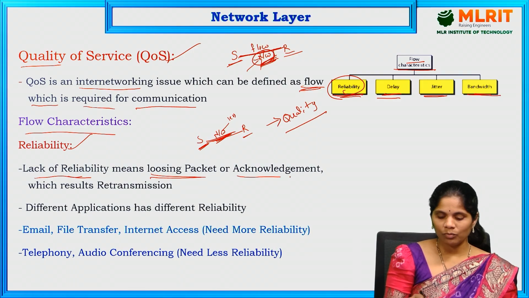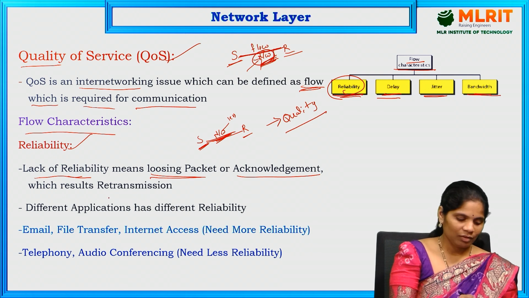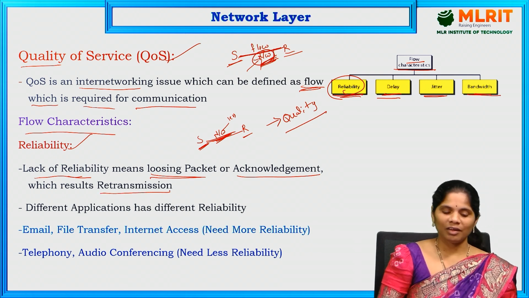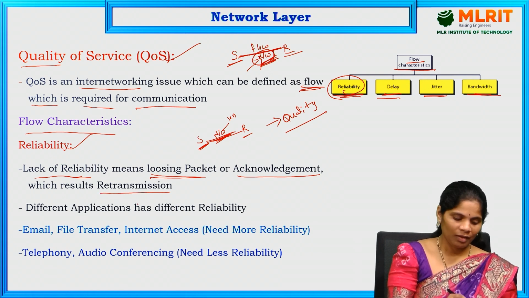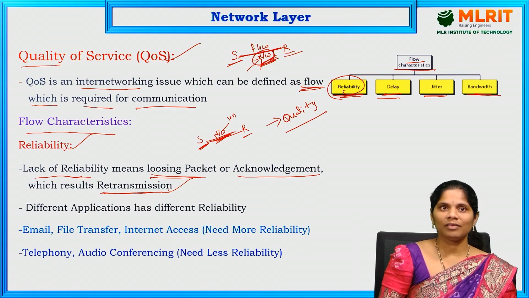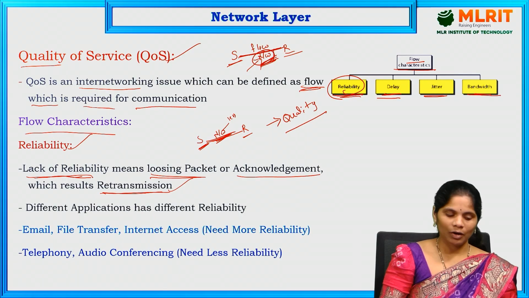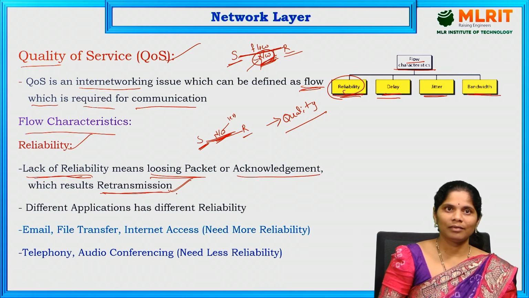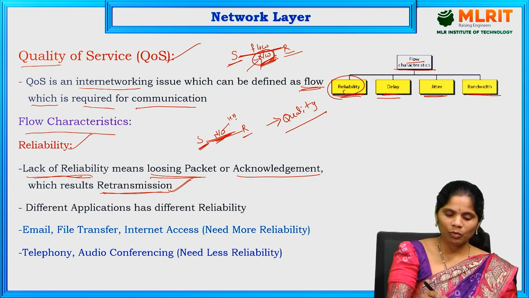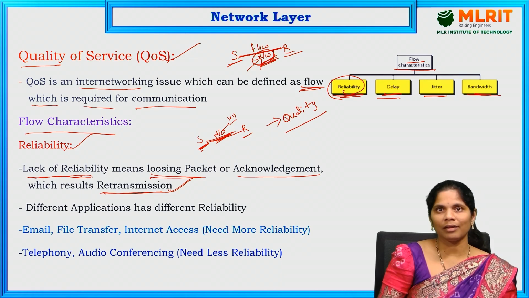At the same time, the acknowledgement may also be lost, which results in retransmission of that particular data. If the packets are lost, we have to send that data again from the sender to the receiver. That is a lack of reliability. If there is less reliability, then we have to send the data again and again. If the reliability is more, whatever data is sent, exactly that data is received.